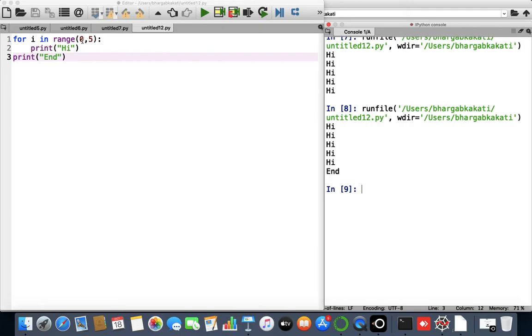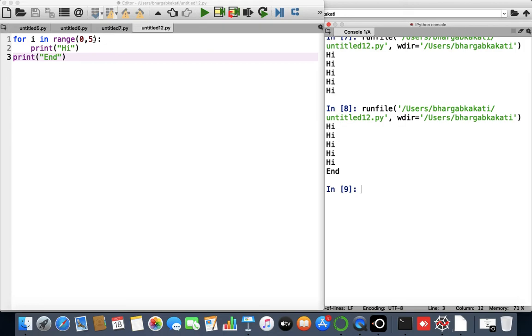Why has it run for 5 times? Because I've used range 0, 5. Range 0, 5 means what will be the possible values? The possible values will be 0, 1, 2, 3 and 4. So this is the working of the for loop.